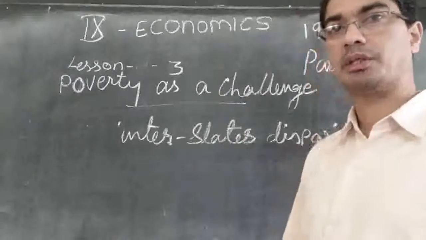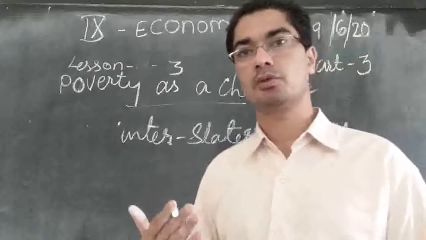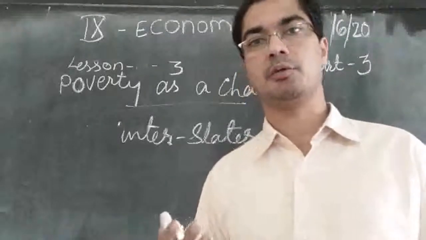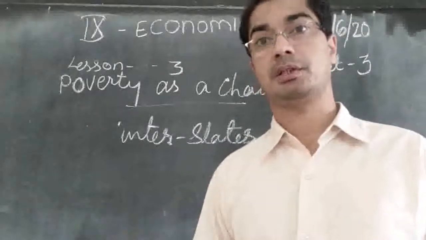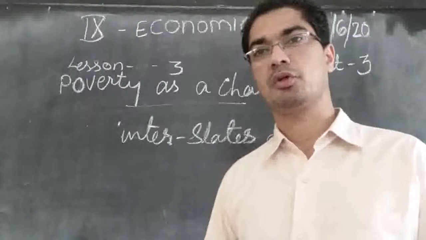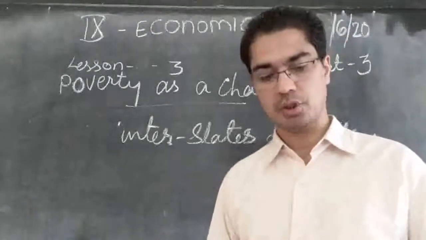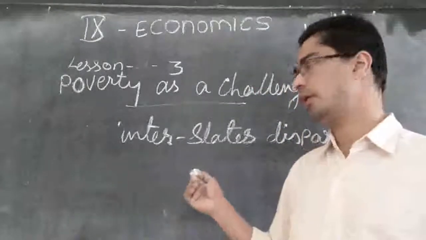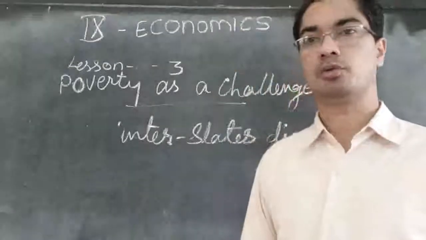Some states have developed agriculture facilities, therefore they are able to overcome the food shortage and they are able to become rich. Some states are just lagging behind, not able to do anything, so the poor people continue to remain poor. So that is the overall situation in India. Some states are doing very well, some states are not able to do well.